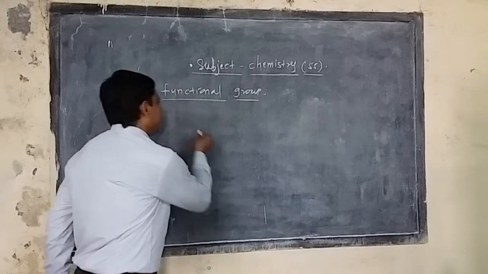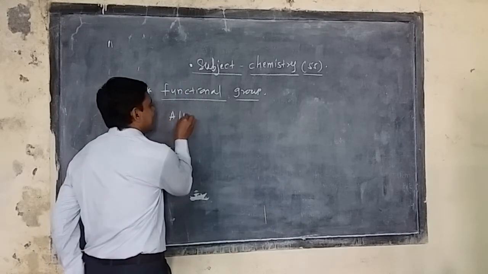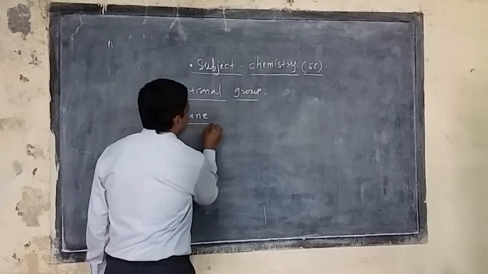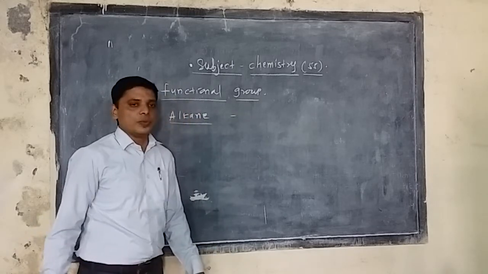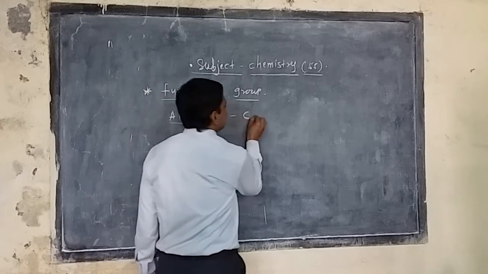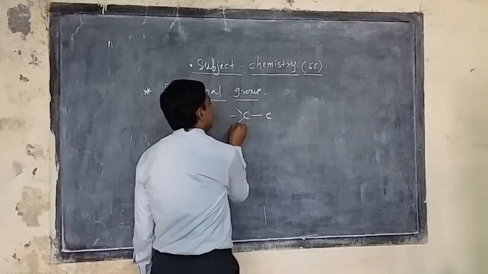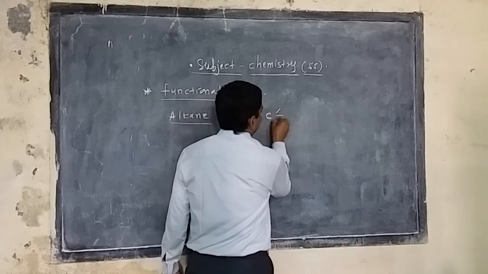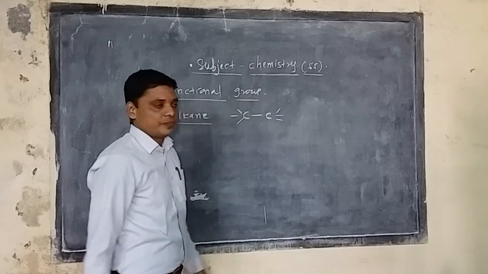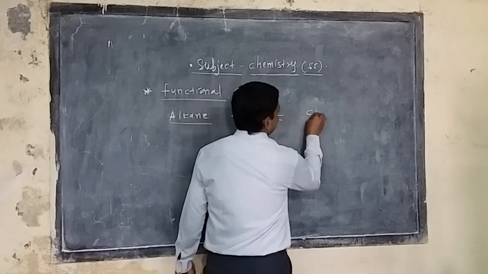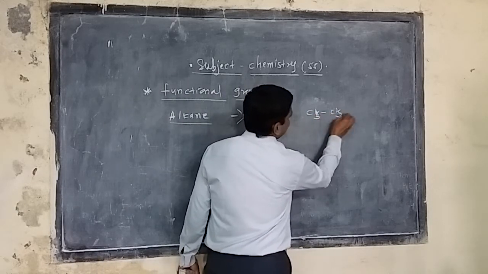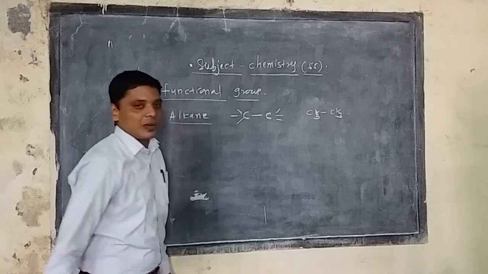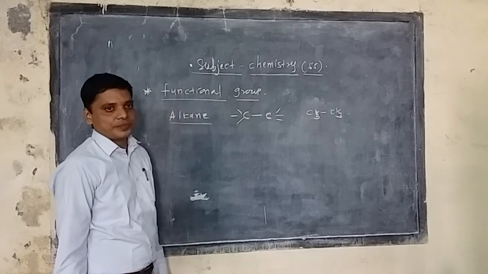Suppose I take alkane. Alkane actually does not have a functional group, but the single carbon-carbon bond is the representation of alkanes. A simple example is CH3-CH3; ethane is an example of the alkane family.